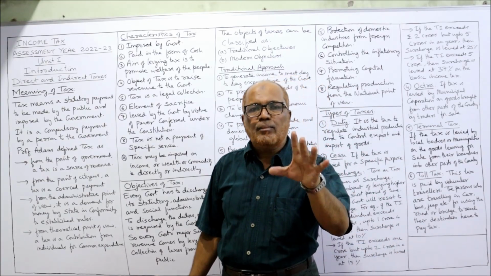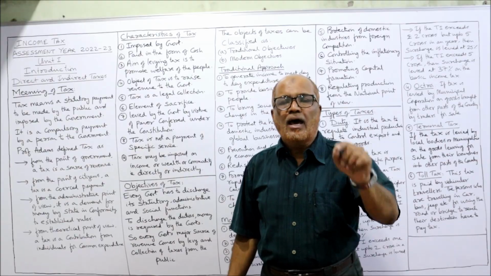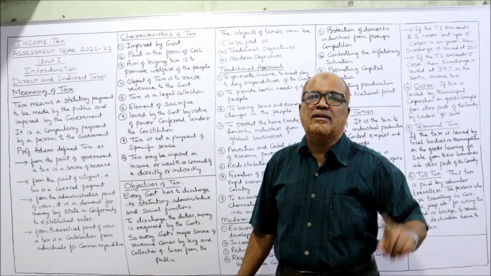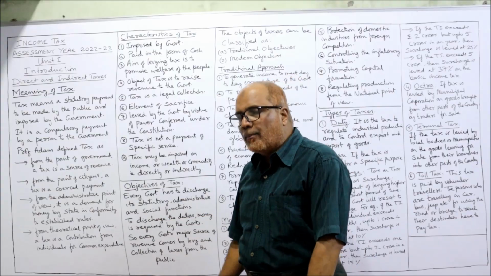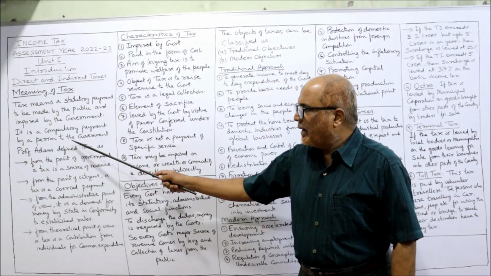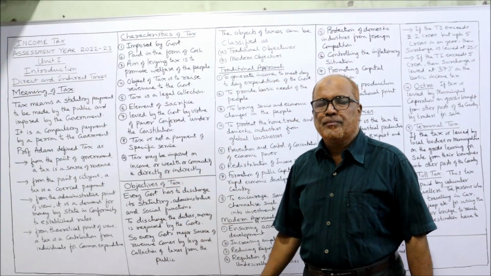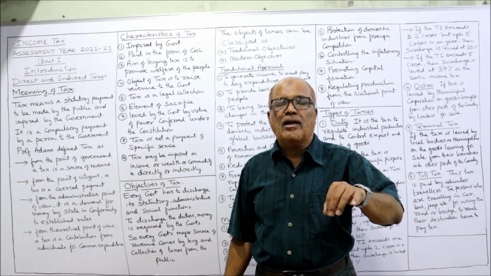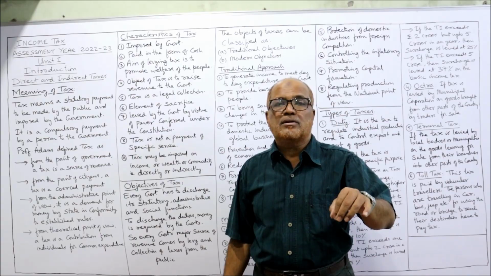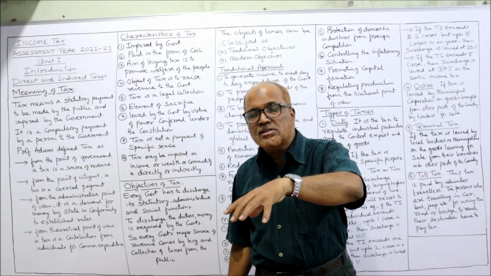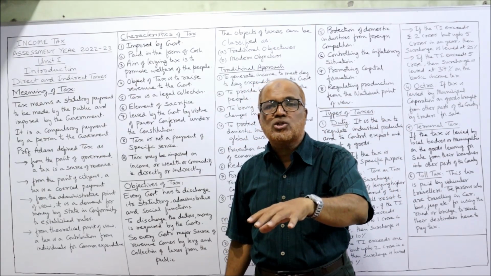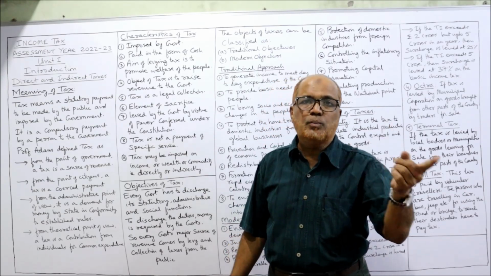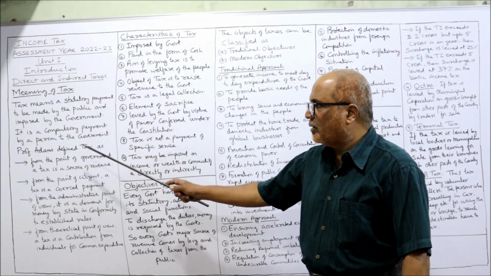That means only the government can impose the tax on the people, and it's a statutory duty of the people to pay the tax to the government. It's a compulsory payment by a person to the government. It is not voluntary. It's the compulsory payment. When the government imposes the tax, it is the obligation. It's a statutory obligation of the people to pay the tax to the government.